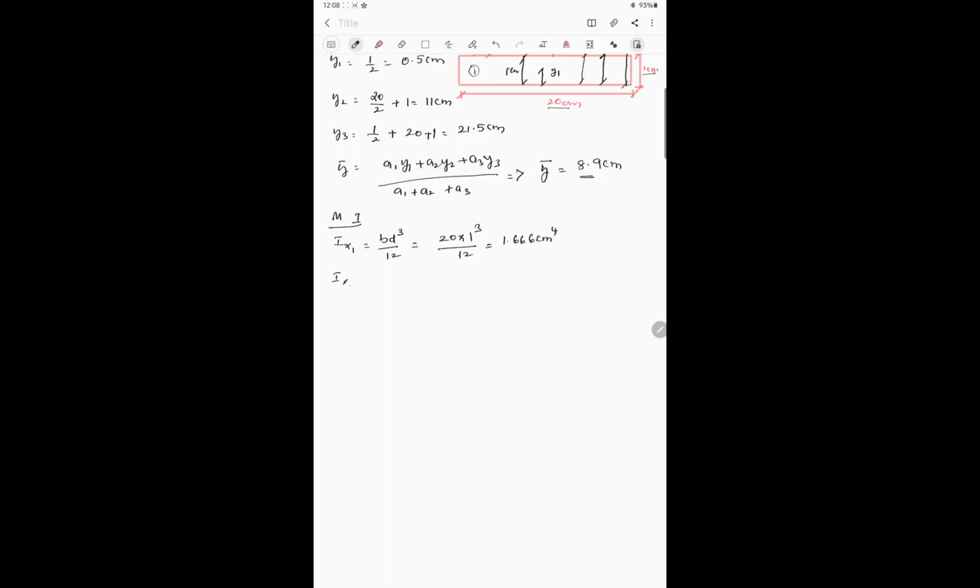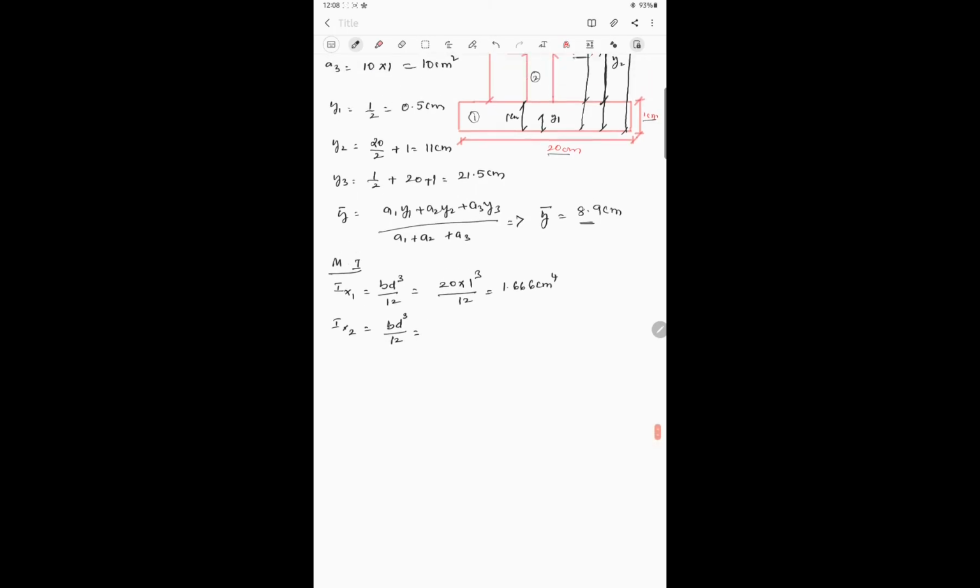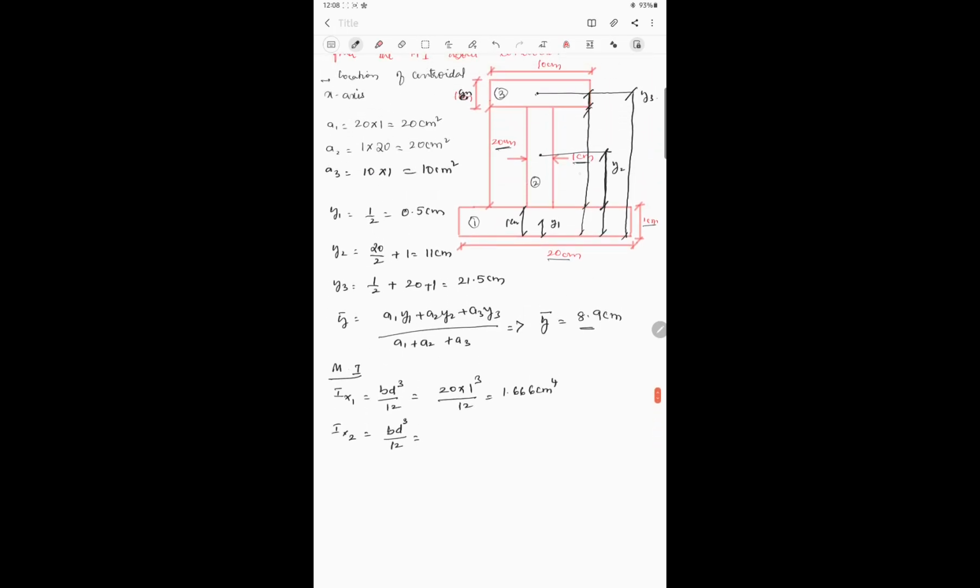Similarly, Ix2 is equal to, same again, this is also a rectangle, bd cube by 12. So what is Ix2 here? B is 1 centimeter and D is 20 centimeter, isn't it? So 1 into 20 whole cube divided by 12, which is equal to 666.666 centimeter power 4.